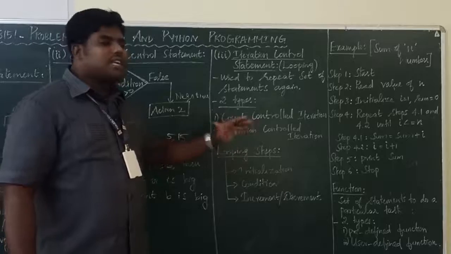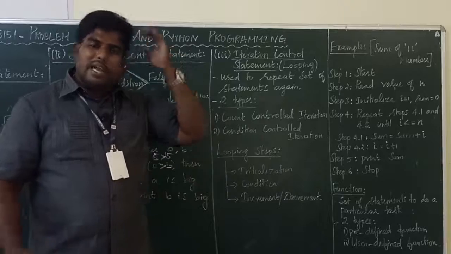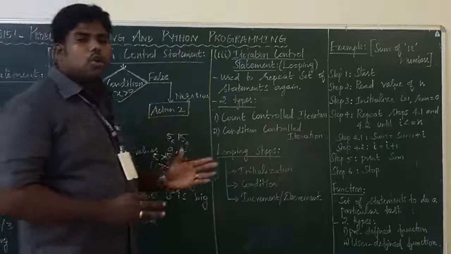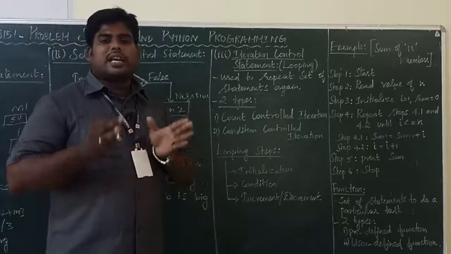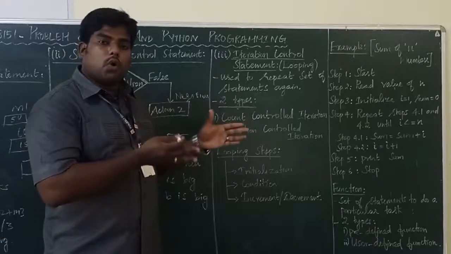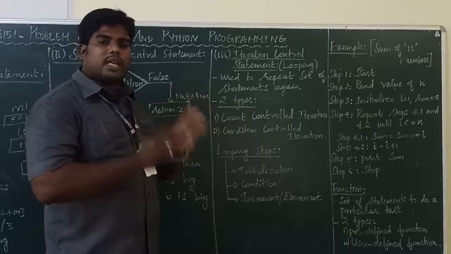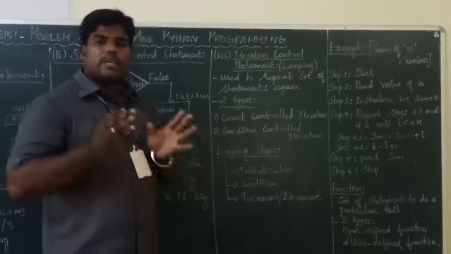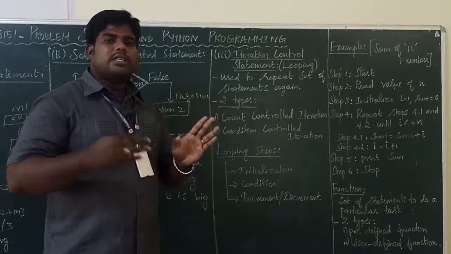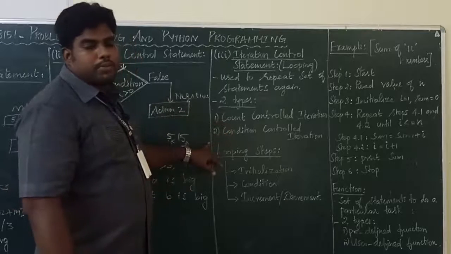Then condition controlled iteration. In condition controlled iteration there should be one condition, like the sequential control statement. Here also one condition will be there. Till the condition is satisfied, the set of instructions will be executed again and again. What's the difference between count and condition? Count means we know how many times it's going to execute, 5 or 10 or 15. In condition control, one condition will be there, for example i less than 10. If the i value starts from 1, it executes 10 times. Till the condition is false, the set of statements will be executed.